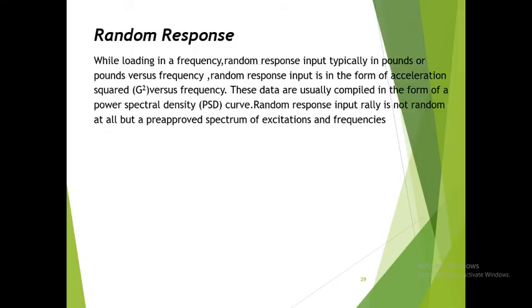So for random response, while loading in frequency, random response input is typically in pounds versus frequency. Random response input is in the form of acceleration squared, g squared, versus frequency. These data are usually compiled in the form of a power spectral density (PSD) curve. Random response input rarely is not random at all but a pre-approved spectrum of excitation and frequencies.